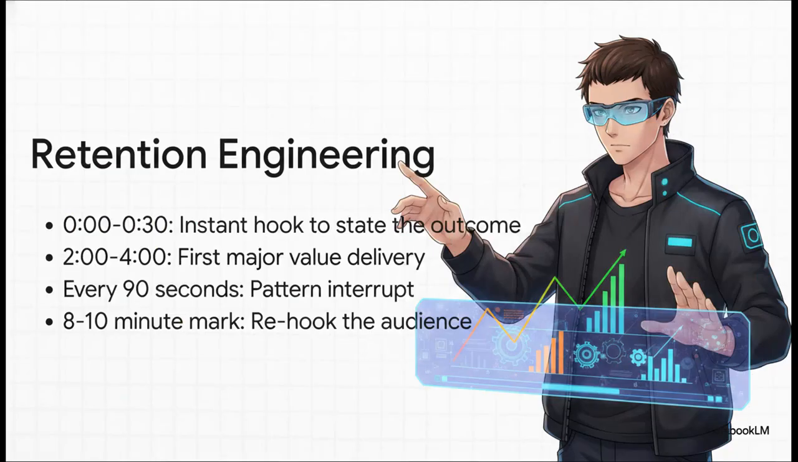Of course, getting the click is only half the battle, right? The other half is keeping our goldfish-like attention spans actually engaged. And that's where the playbook's retention engineering comes in. We're talking about an instant 30-second outcome hook, delivering your first major value by minute 4, using pattern interrupts every 90 seconds to reset their attention, and throwing in a rehook at the 8-minute mark. This kind of structure literally forces the algorithm to pay you more.